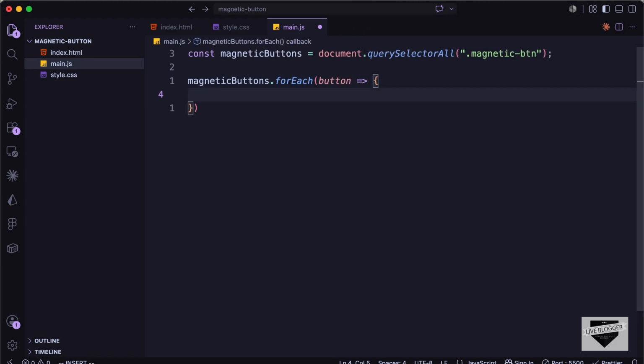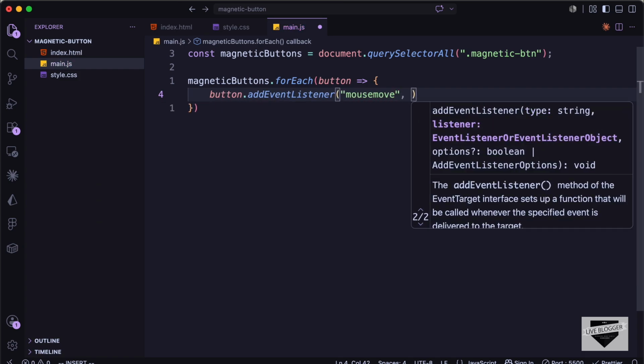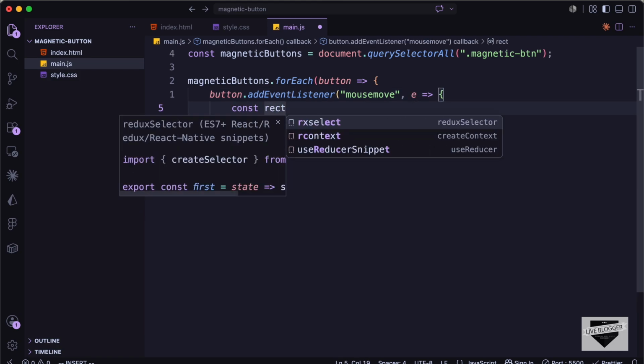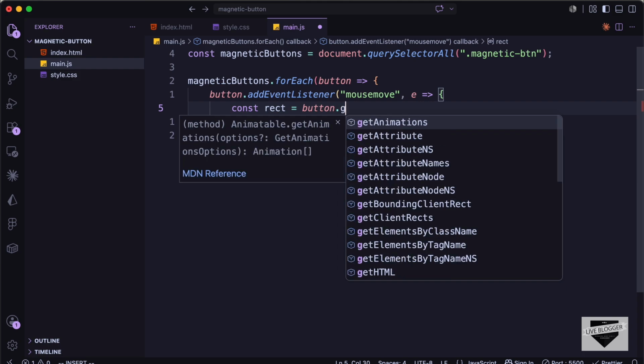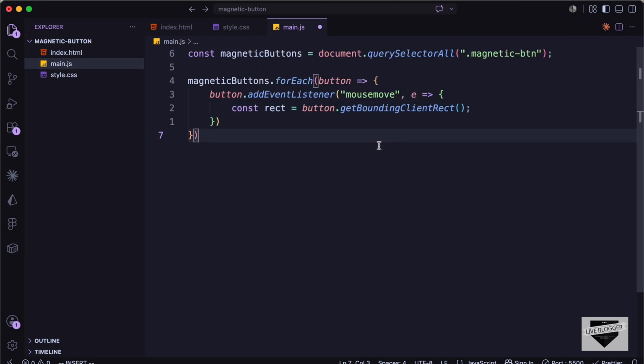Now we need to add 2 event listeners, one for mousemove and one for mouseleave. So let's type button.addEventListener mousemove, and we'll get some value from this, so let's call it e, and here let's create a const called rect. Let's set it equal to button.getBoundingClientRect. So this will give us all the information of this button. Now from this button we need to get the clientX, the clientY, and the width and the left positions.